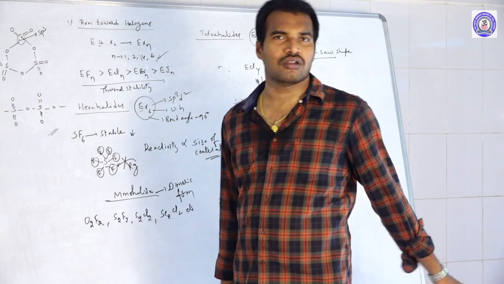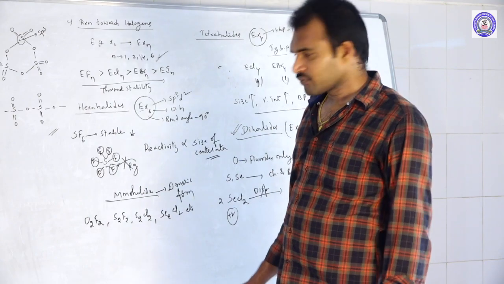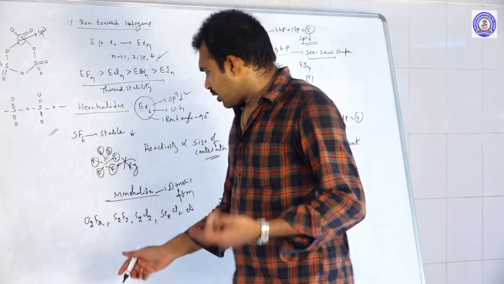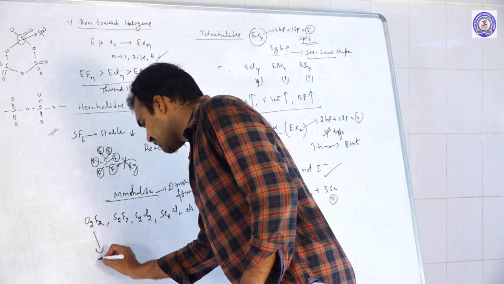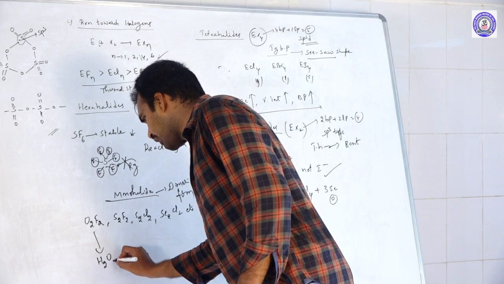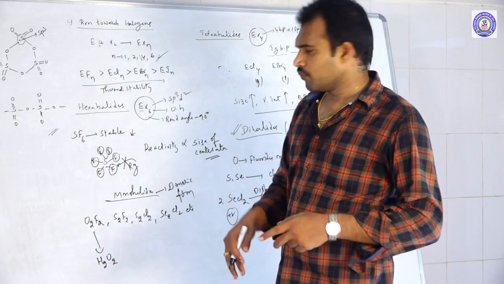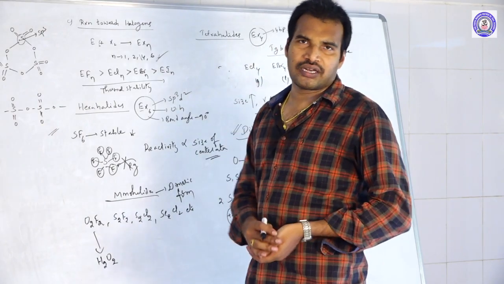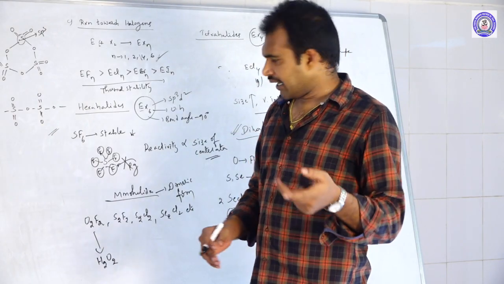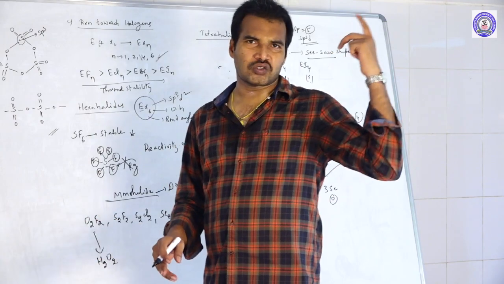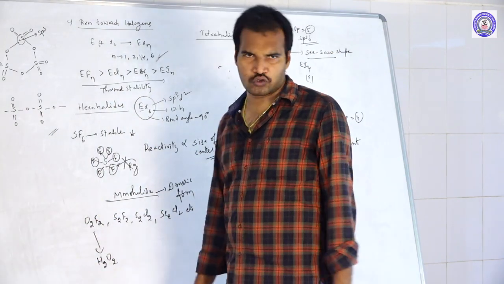They exist in dimeric form. And O2F2, its structure is the same as H2O2. Like H2O2, it has an open book like structure, and its dihedral angle and bond angle are almost the same as H2O2.